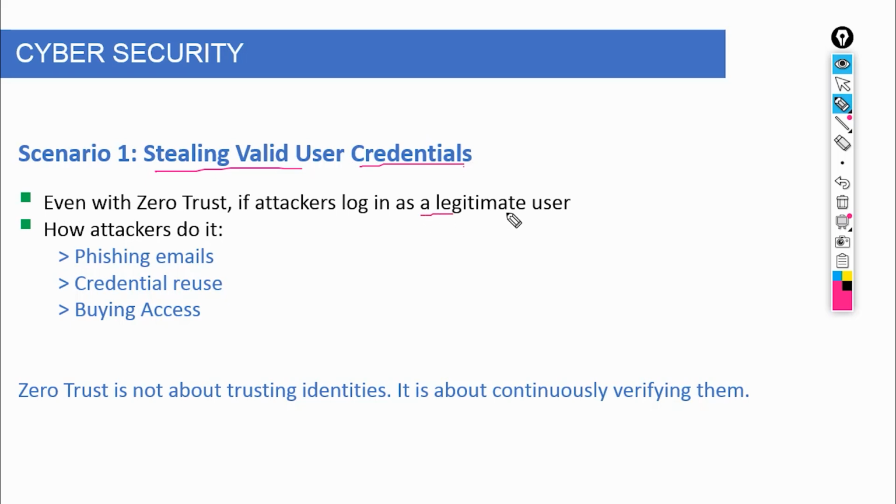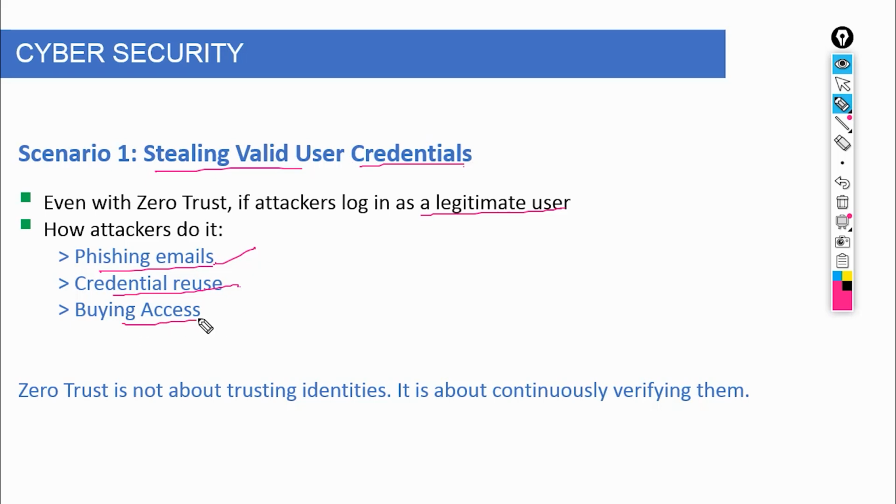The attacker didn't exploit a server. They didn't break encryption. They simply obtained valid credentials through phishing and social engineering. So how does this actually happen? Step 1, phishing. The attacker sends a fake login page that looks identical to something like a corporate VPN or SSO portal. The user enters their credentials thinking it's legitimate. In reality, they've just handed over access.